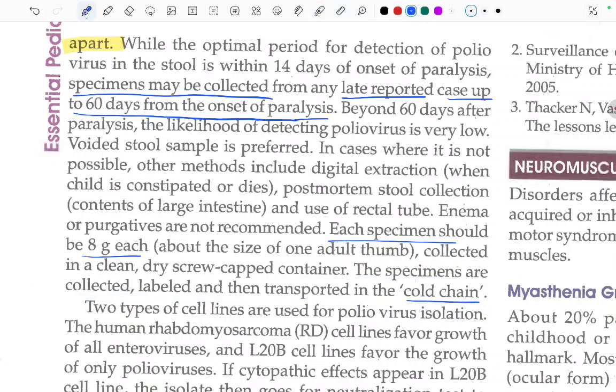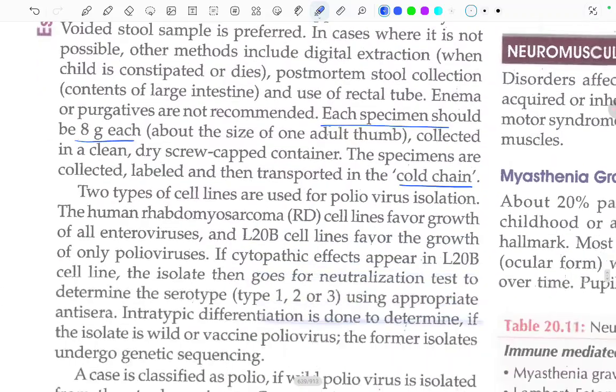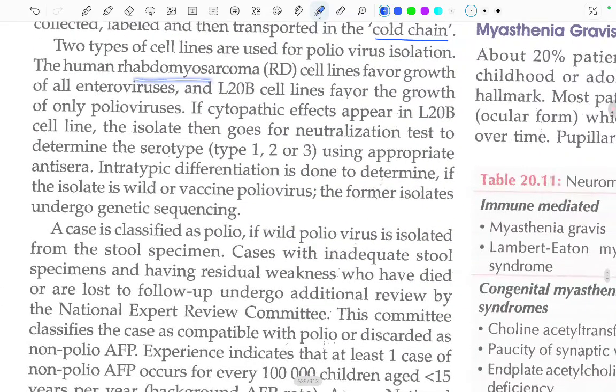Two types of cell lines are used for the poliovirus isolation. The human rhabdomyosarcoma RD cell lines favor the growth of all the enteroviruses, and the L20B cell lines favor the growth of only the polioviruses.